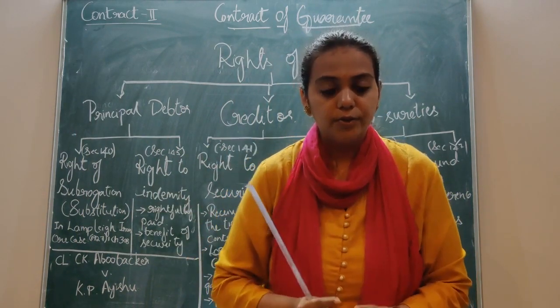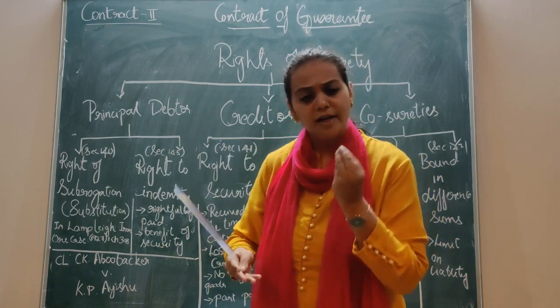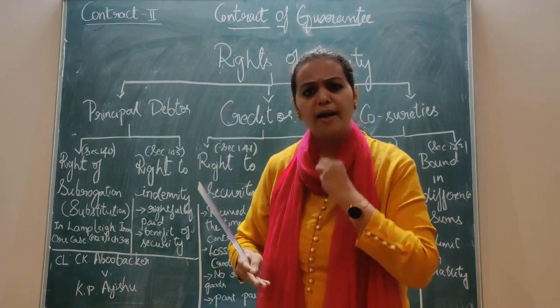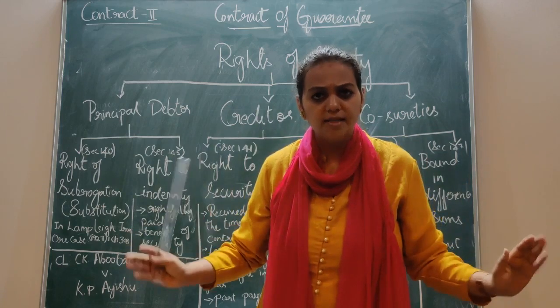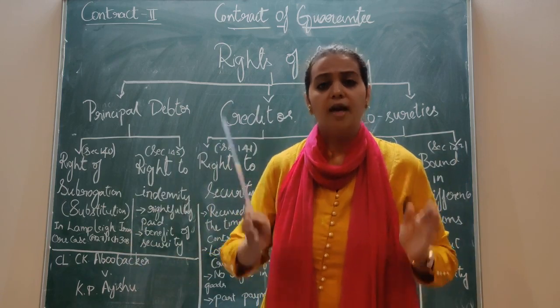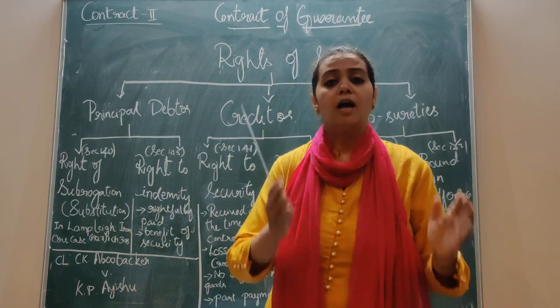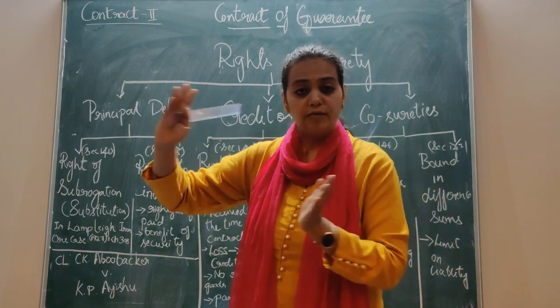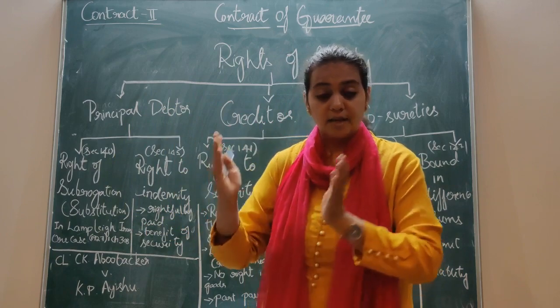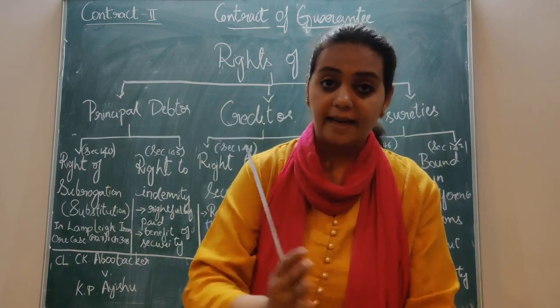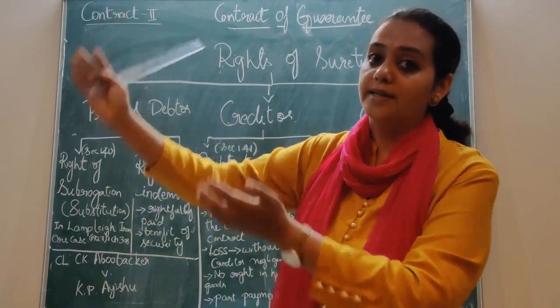The rents were due by the company and one of the directors guaranteed that he would pay, and he paid before the date of liquidation. The case is as simple as this, and the court held that yes, he becomes the creditor once after paying all the default amount to the creditors. Then he steps in as a creditor and he can recover the amount from the principal debtor.